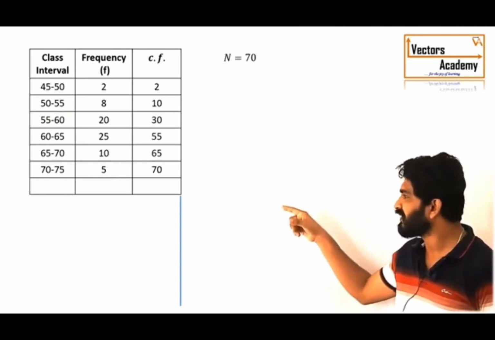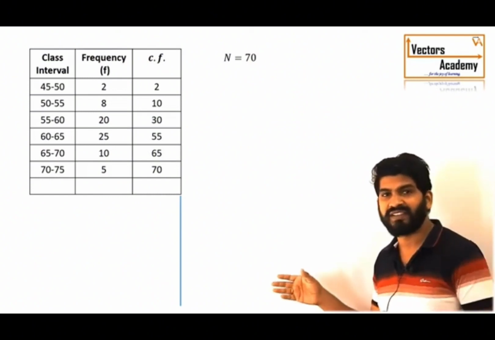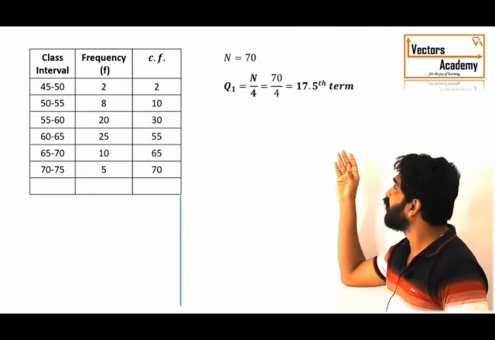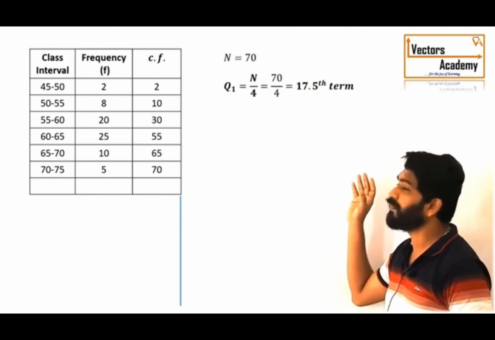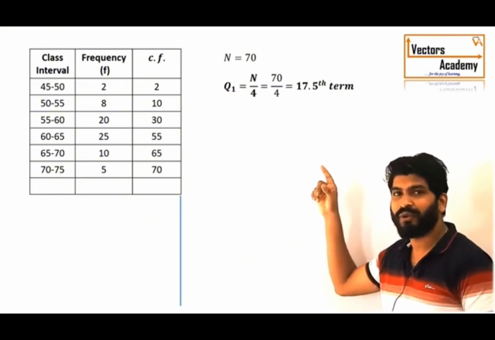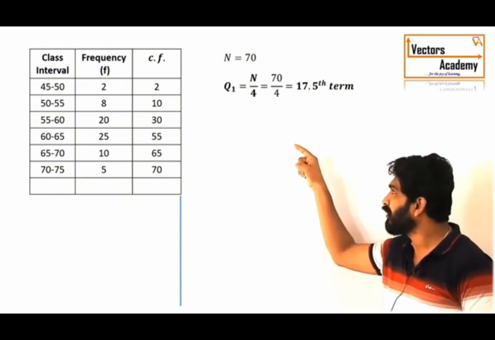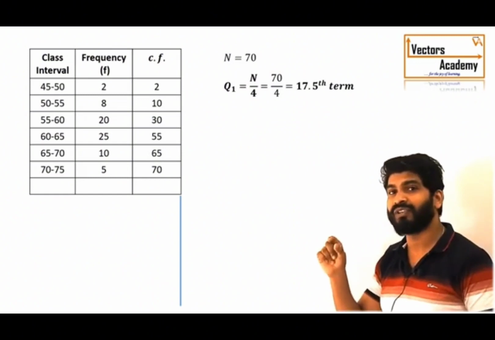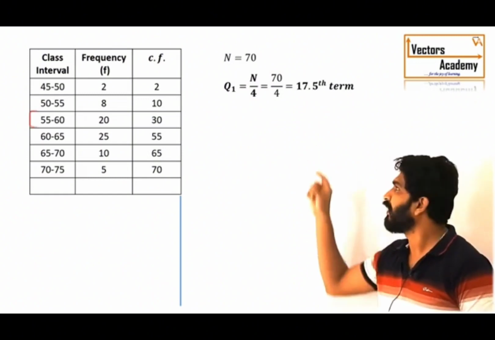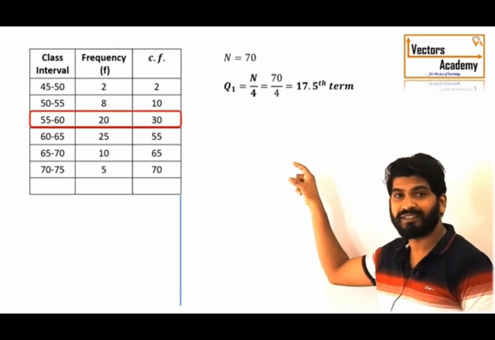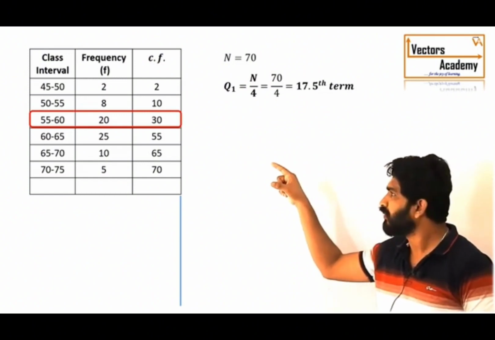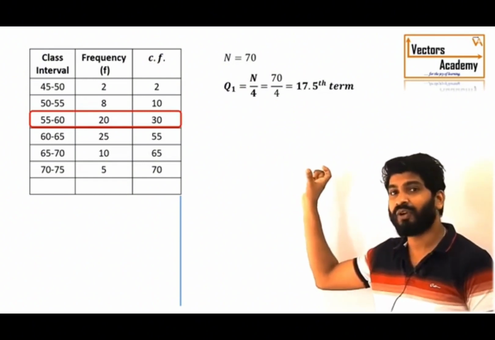Okay, the value of n is 70, the total of frequency is 70. So, the value of n by 4 comes out to be 17.5. Now, we have to check in the cumulative frequency where we cross the value of 17.5, that is in the third class. Okay. So, using that class for Q1.